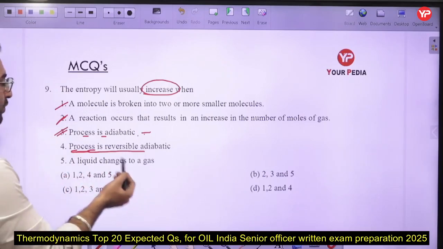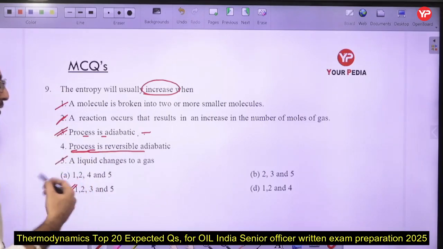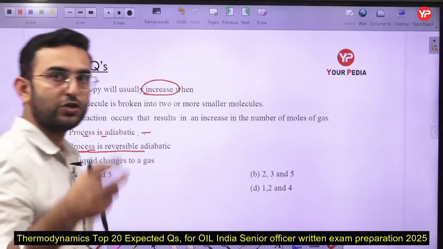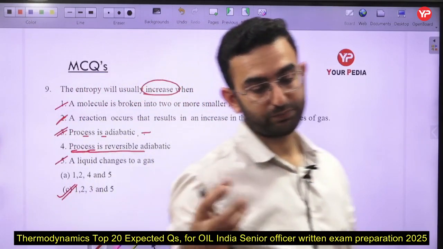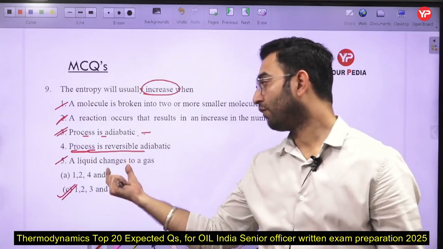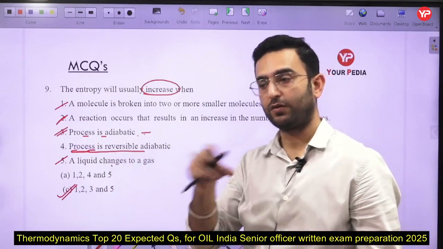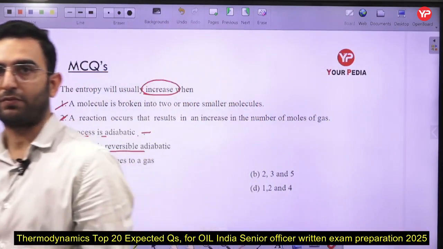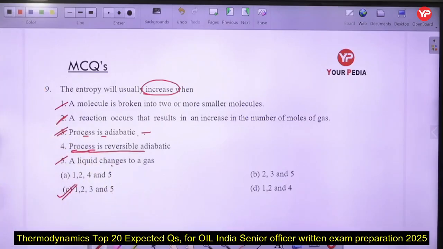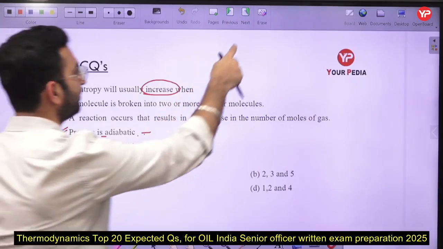A liquid changes to gas. That statement is correct, because the randomness is going to increase as the weak bonds are breaking down. So option number C is going to be the correct answer. That is a very simple case again.